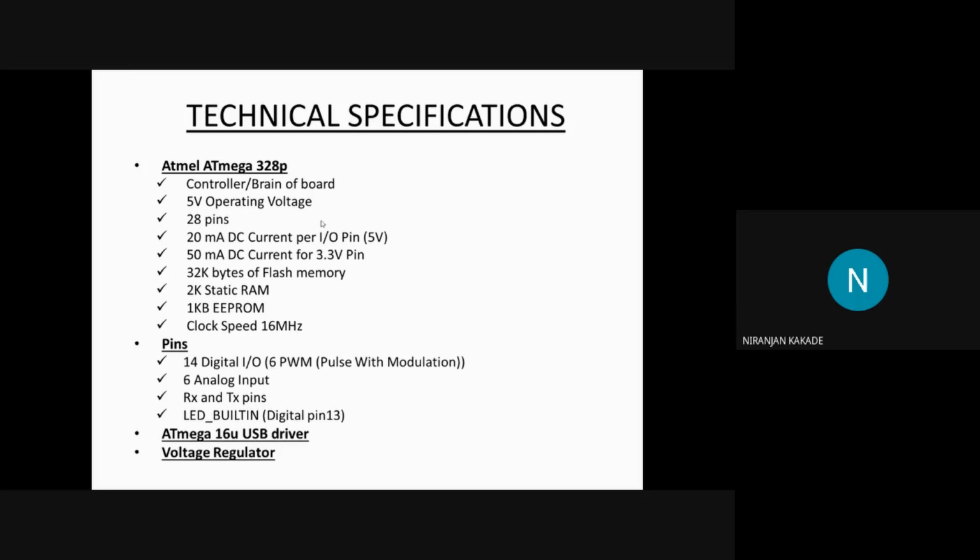Then come the 6 analog inputs. What are analog inputs? Suppose you have a temperature sensor or humidity sensor. Analog is a value, for example a temperature of 40 degrees Celsius. That 40 value is called an analog value.